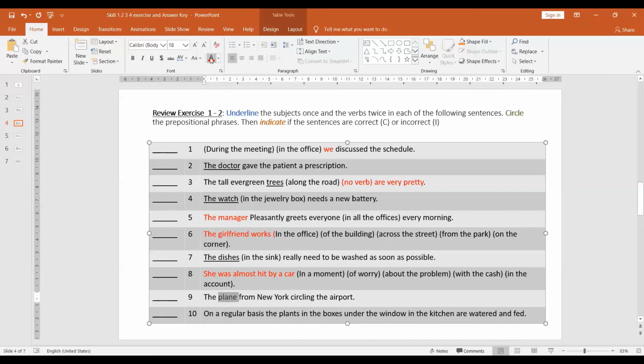The plane from New York circling the airport. We have the plane as the subject, but we need is to be with circling.